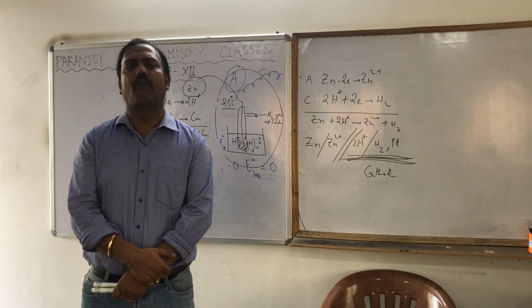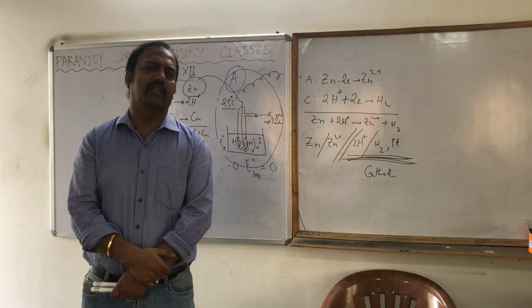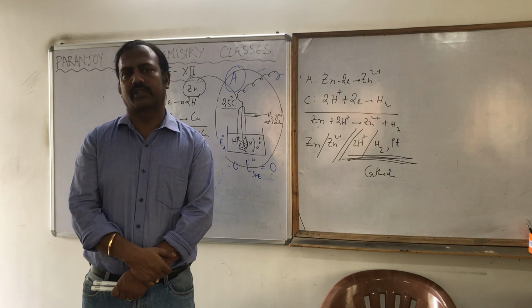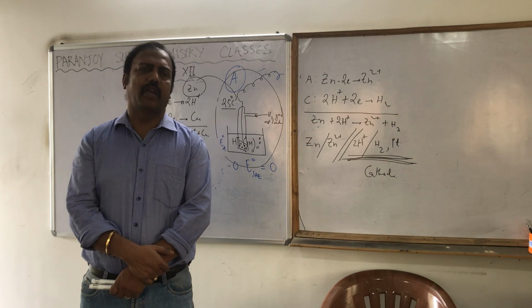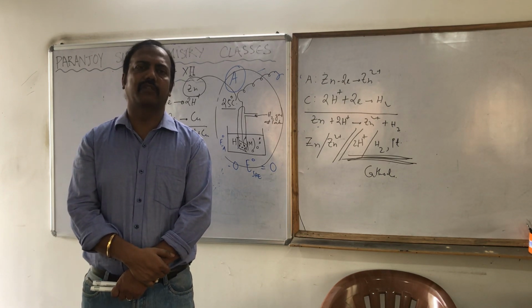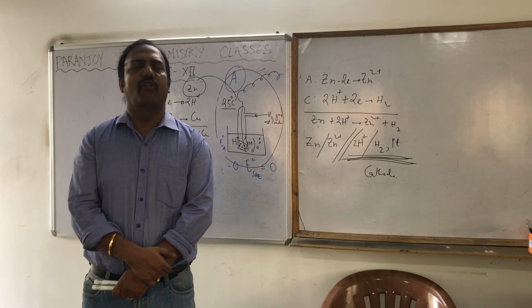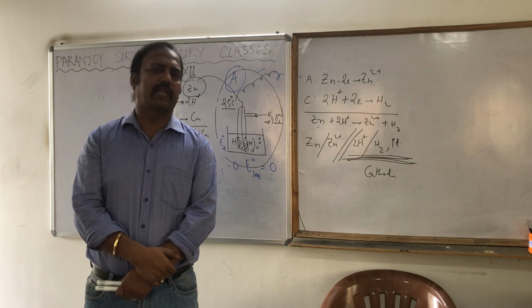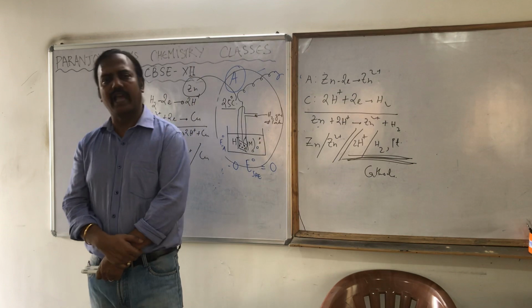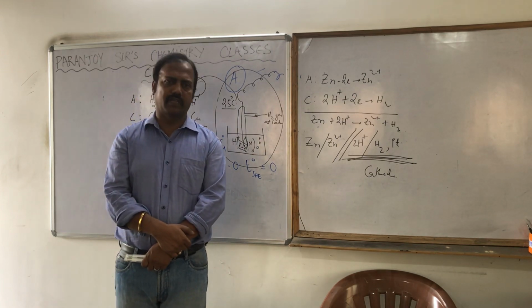You will see that all the reactions given over there are reduction reactions, because again I am saying a very important thing: doesn't matter whether at the electrode the oxidation is taking place or the reduction is taking place. We are going to take the value of the electrode potential as the reduction electrode potential by convention.